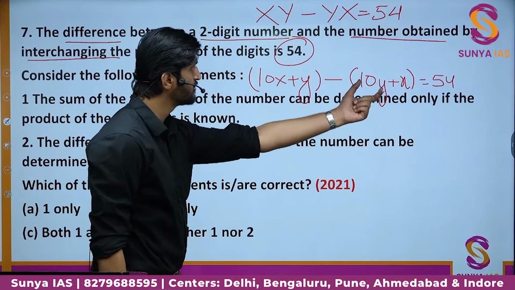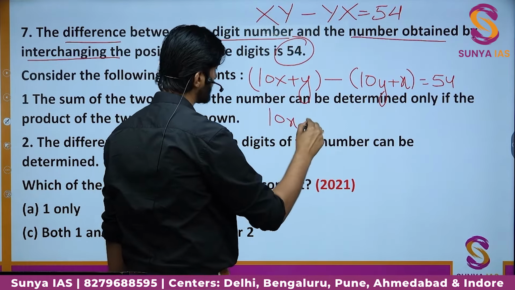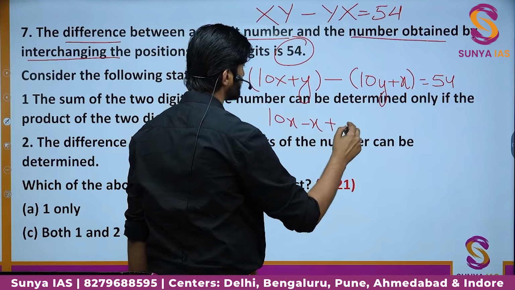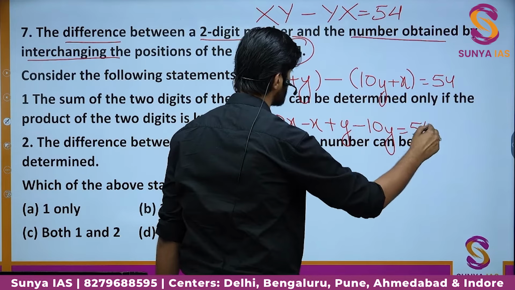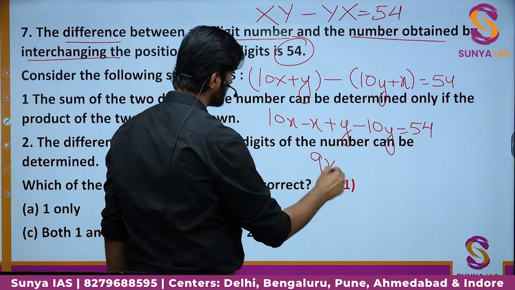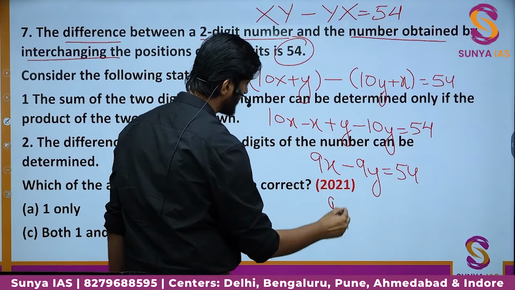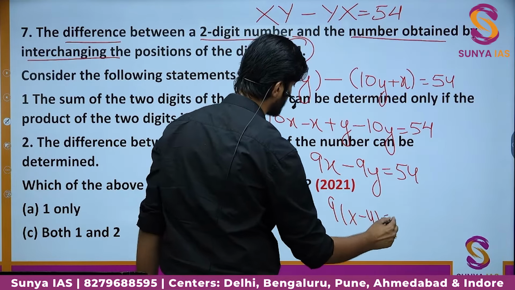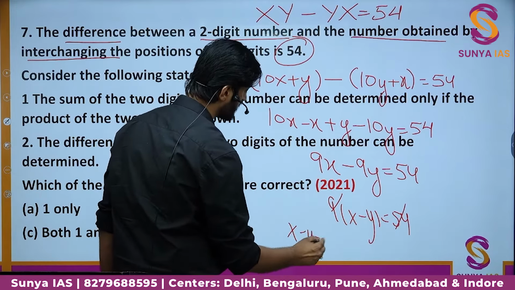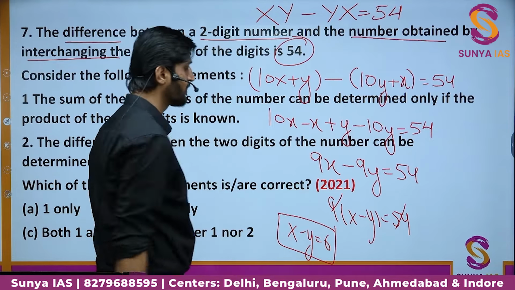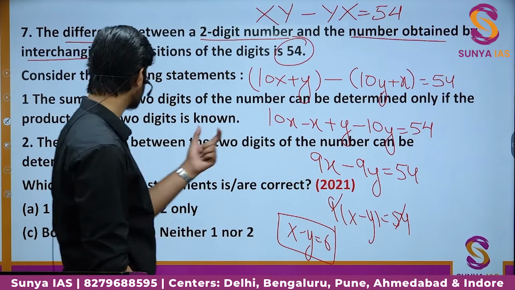When we bring all the terms of x on one side and all the terms of y on one side, we get 10x minus x plus y minus 10y is equal to 54. Here we get 9x minus 9y is equal to 54. When we take 9 common, we get 9 times (x minus y) is equal to 54, and we can cancel them out. We get x minus y is equal to 6. Okay, so here you can say the difference of the digits is coming out to be 6. So now let us read the options.